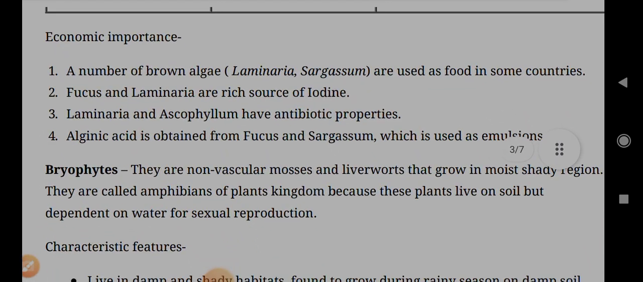Economic importance. A number of brown algae, Laminaria and Sargassum, are used as food in some countries. Fucus and Laminaria are a rich source of iodine. Laminaria and Ascophyllum have antibiotic properties. Alginic acid is obtained from Fucus and Sargassum, which is used as an emulsifier.